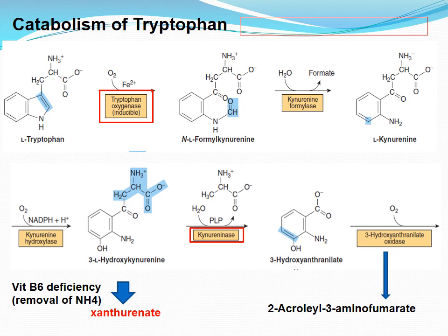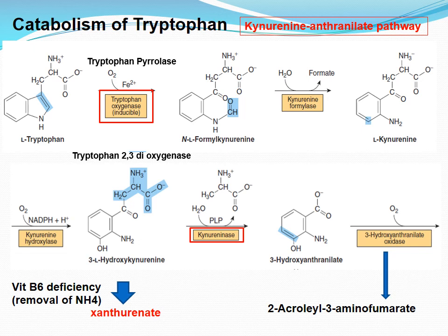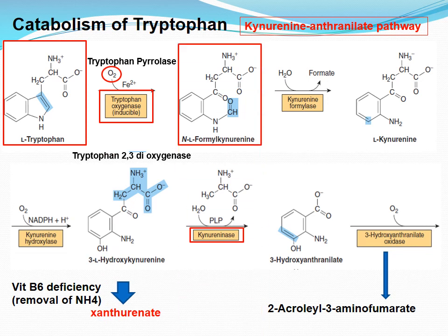Catabolism of tryptophan. Tryptophan is degraded to amphibolic intermediates via the kynurenine and anthranilate pathway. Tryptophan 2,3-dioxygenase, also called tryptophan pyrrolase, opens the indole ring of tryptophan, incorporates molecular oxygen and forms N-formylkynurenine.